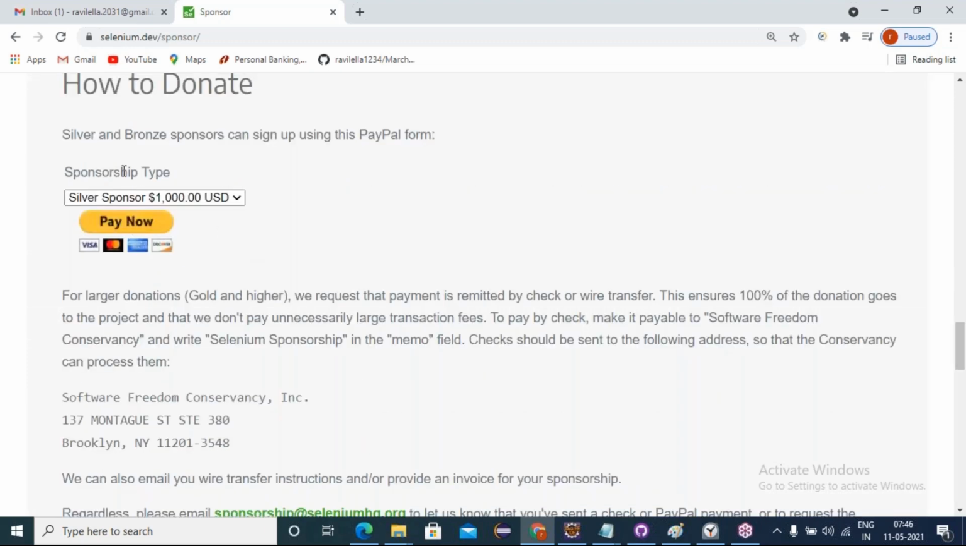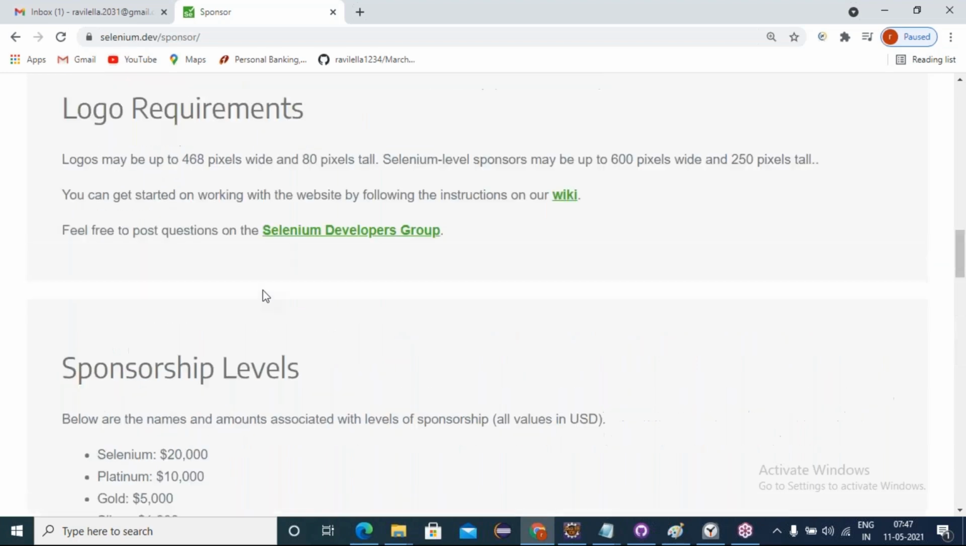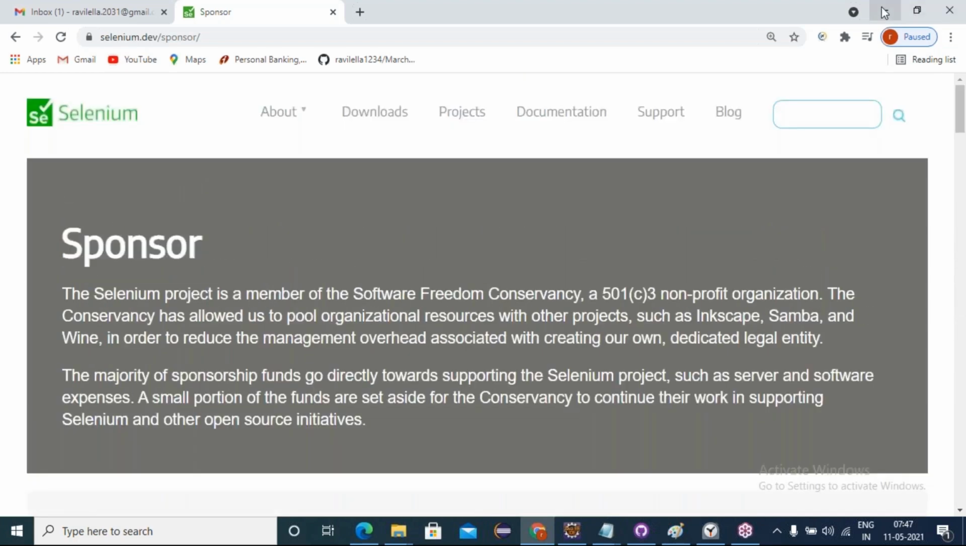If you want, go to how to donate. You donate if you want to become a sponsor of Selenium. You also can be a sponsor for that. Okay, understanding? Like this.